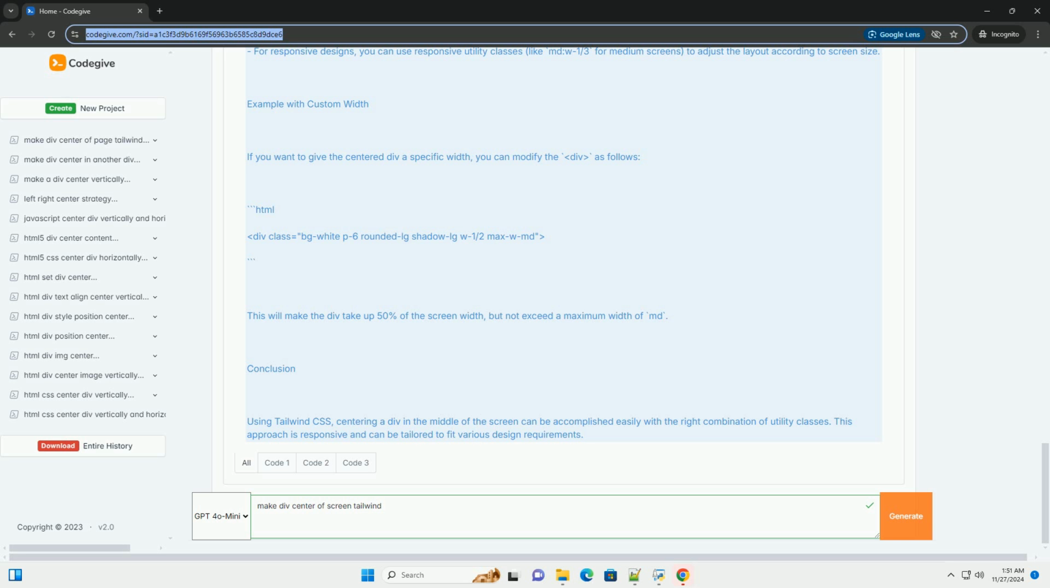Conclusion. Using Tailwind CSS, centering a div in the middle of the screen can be accomplished easily with the right combination of utility classes. This approach is responsive and can be tailored to fit various design requirements.